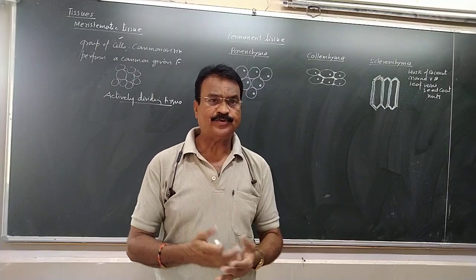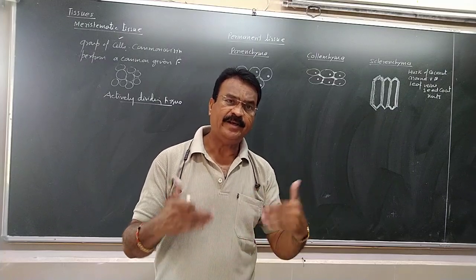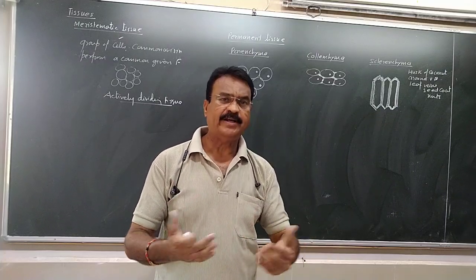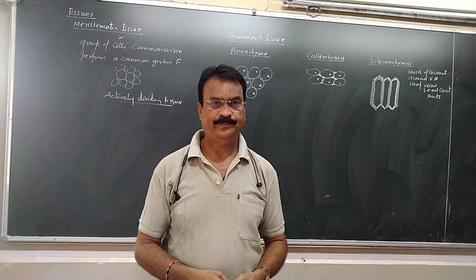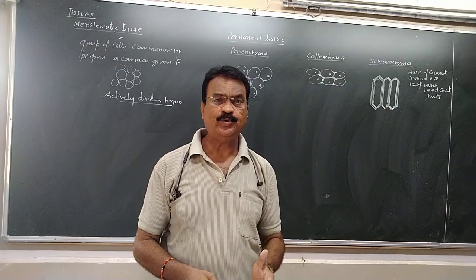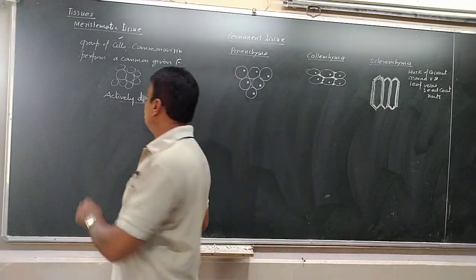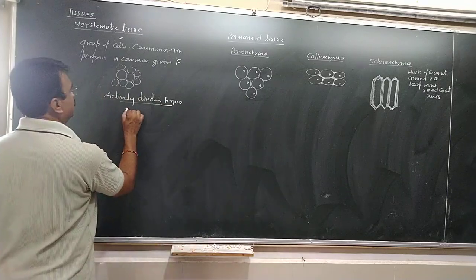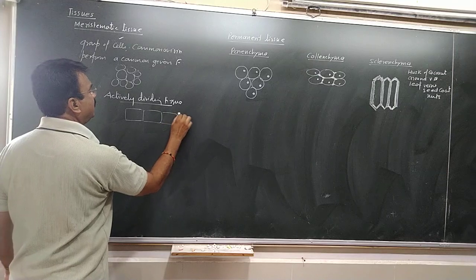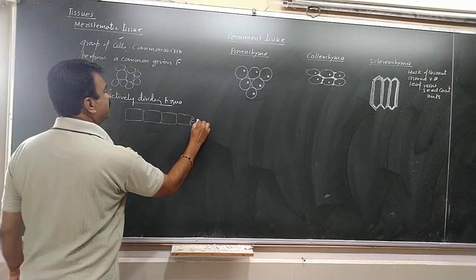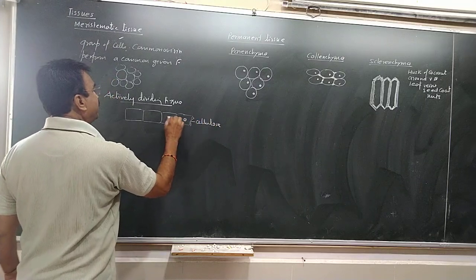And then the new cells which are formed will enlarge and finally become mature, attain a permanent shape and size, and then become a permanent tissue. So every permanent tissue originates from the meristematic tissue. So meristematic tissue is the actively dividing tissue, and if we see its cell structure, the cell wall is thin and made up of cellulose. It contains a prominent nucleus,